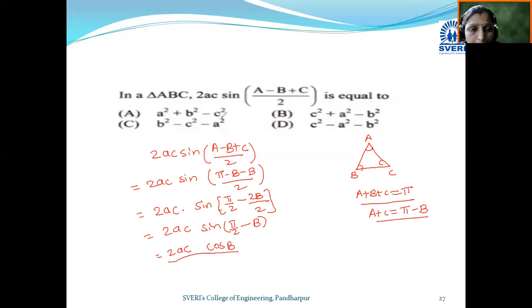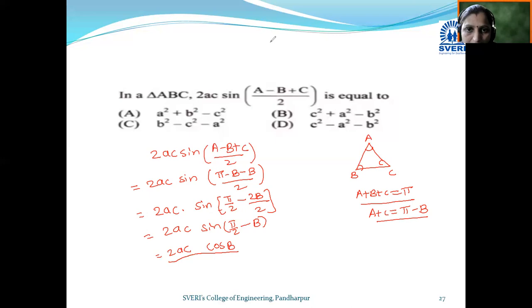But is the option here like this? No, that means you require to convert cos B in terms of sides, that is, small abc. For that we use the cosine rule. What is the cosine rule for side b?